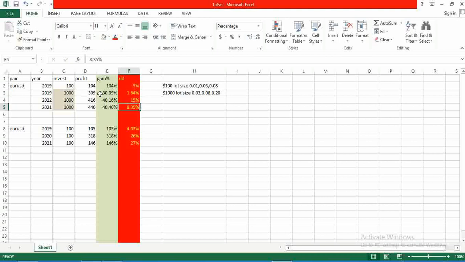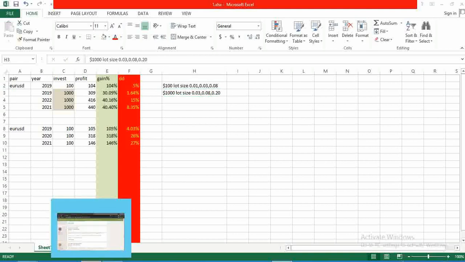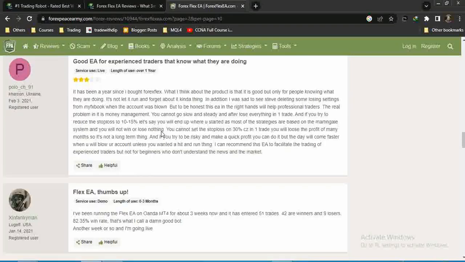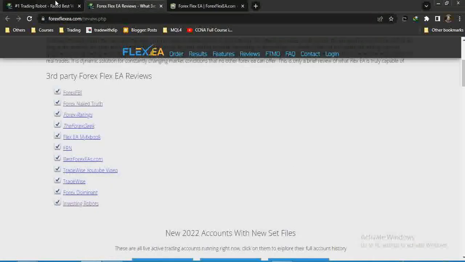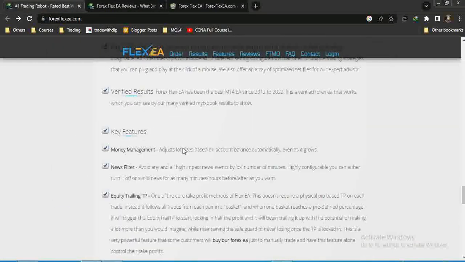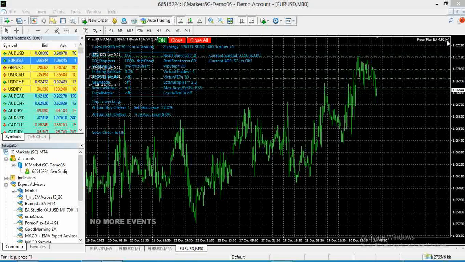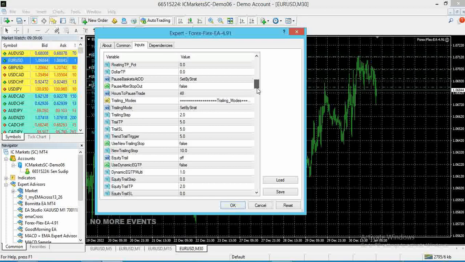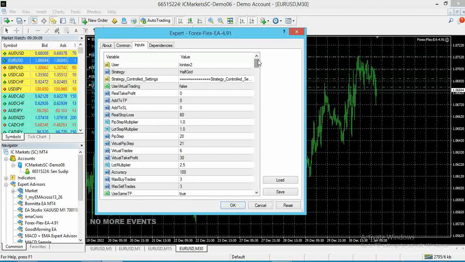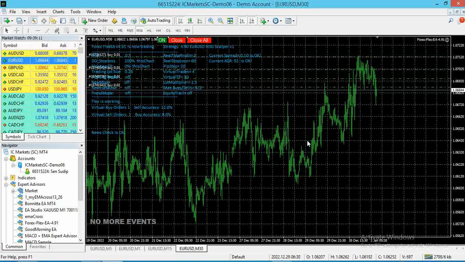So you can understand that the more risk you take, and for $1,000 you can see that the initial lot was 0.03, 0.08, and 0.20. So you can get an overview. So that's it for today, guys. I hope you can check it here, and if you need this expert advisor, you can ask me. I'll give it to you 100% free. You see it's working. You can check. Everything is same, and the results are also same and satisfying.